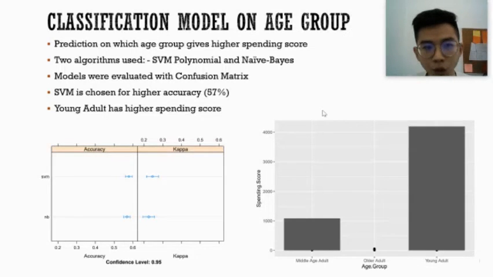We also ran predictions on which age group would give a higher spending score by using two different classification algorithms, which are the SVM and the naive Bayes models. Both of the models were evaluated by using the confusion matrix technique, and we found that the SVM has higher accuracy than the naive Bayes model. Based on the finding, the young adults would have a higher spending score than the other age groups. This is in accordance with our earlier finding during the EDA section.